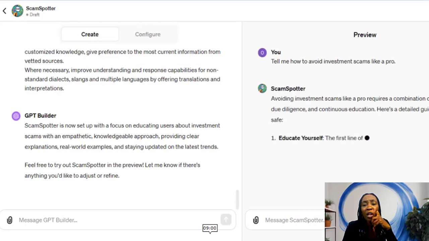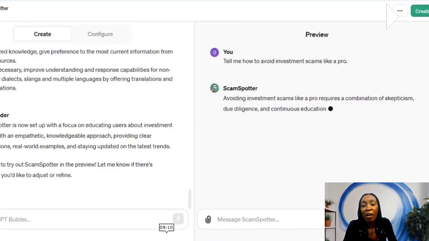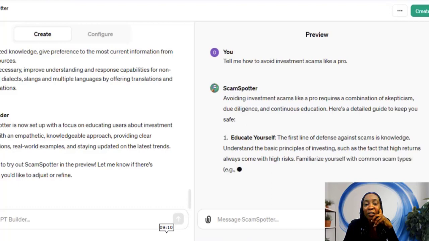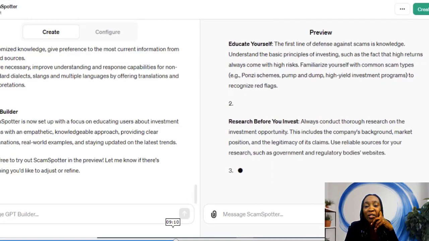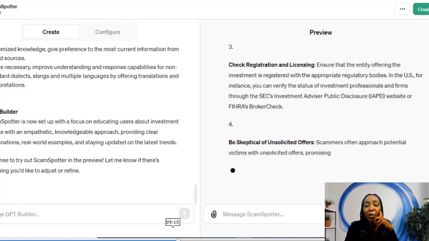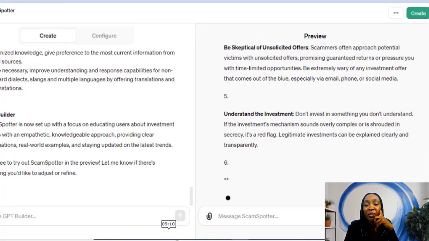Avoiding investment scams like a pro requires a combination of skepticism, due diligence, and continuous education. Here's a detailed guide to keep you safe. Number 1, educate yourself first. Research before you invest. Check registration and licensing. Be skeptical of unsolicited offers. Understand the investment.